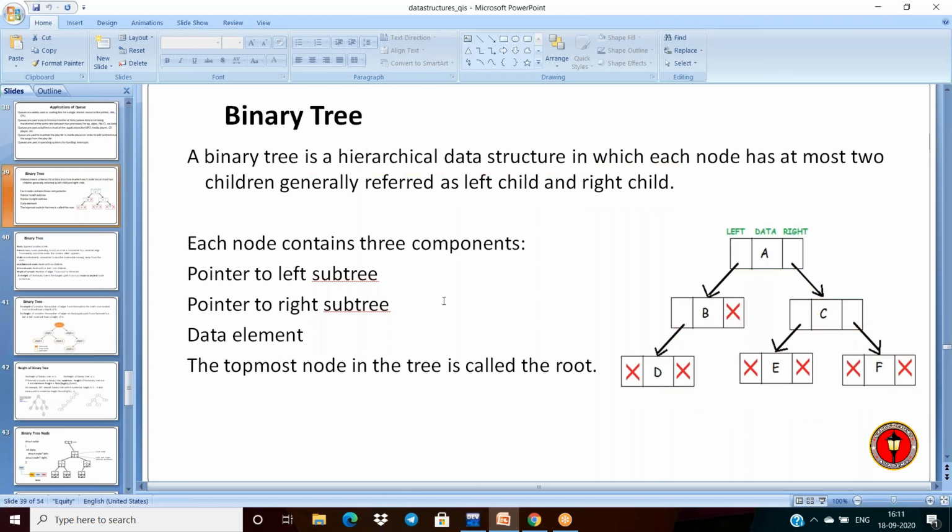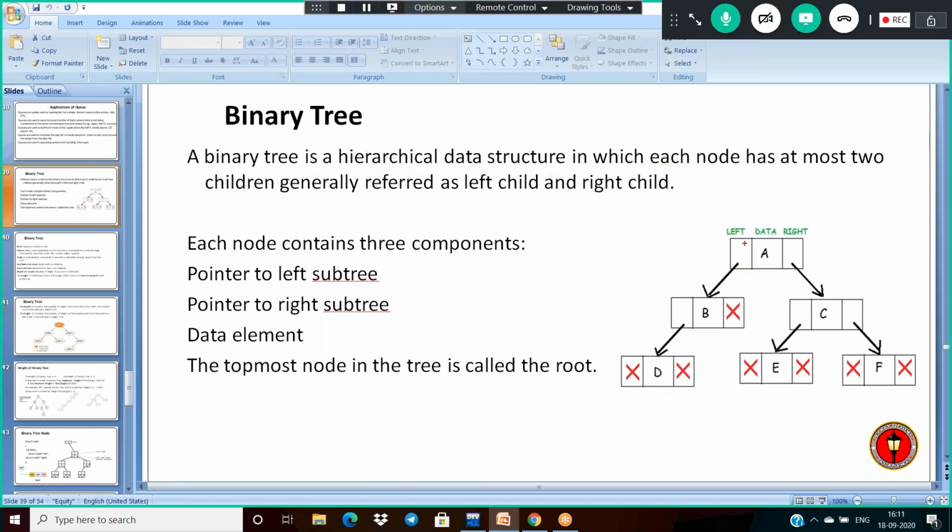And one more thing to observe. Here I am representing this A, which is nothing but data, and left and right are two pointers here. Now if we represent a node of a binary tree, what do we require? A double linked list node is required.